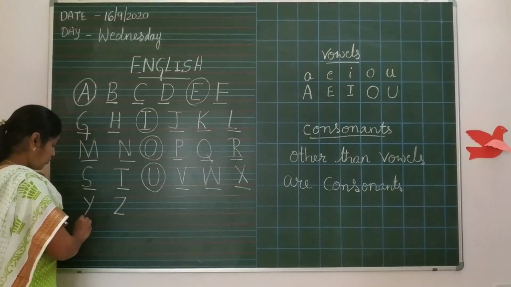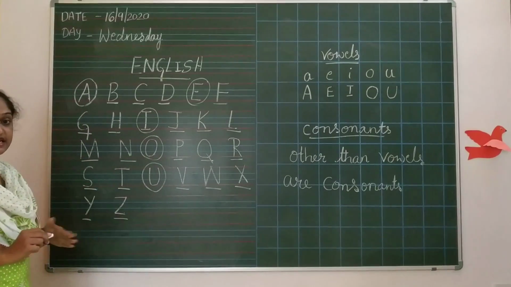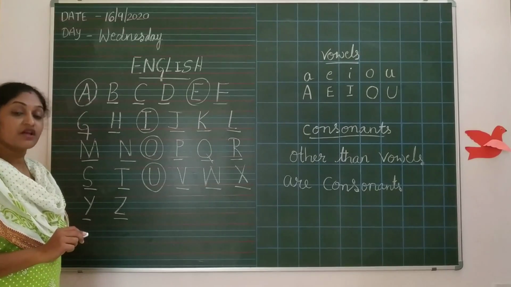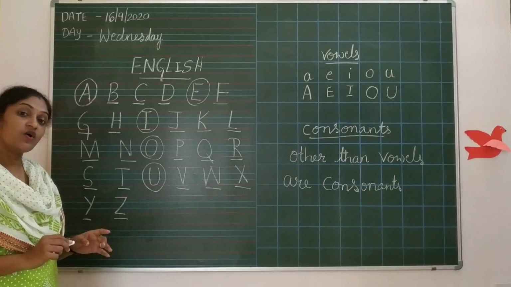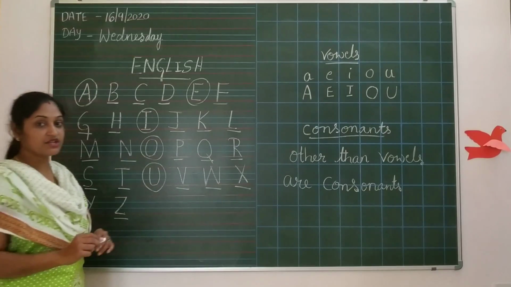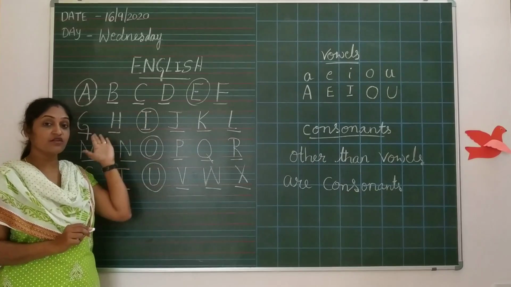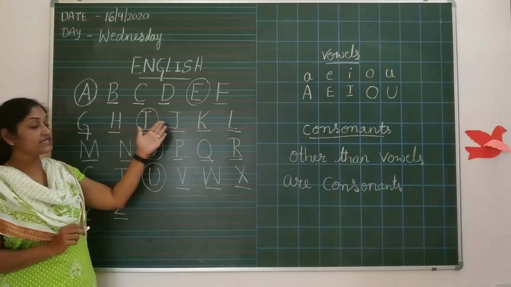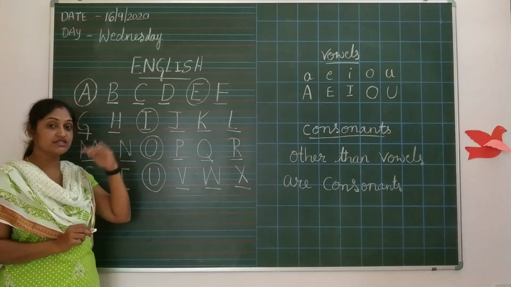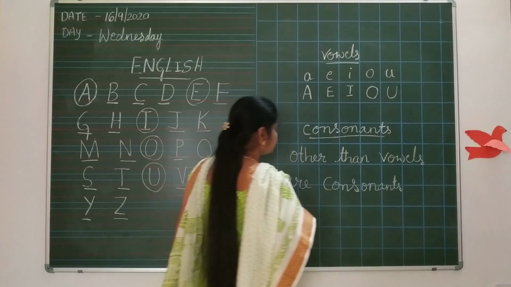X, Y, and the last one is Z. All the underlined are consonants. All the circled alphabets are vowels. All the underlined are consonants. Correct, no? With that, what we have to do?